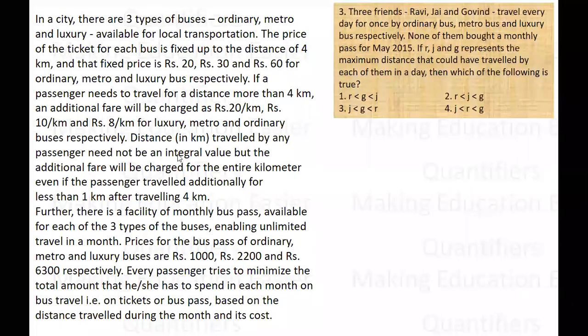Now this question says there are three friends, Ravi, Jay and Govind. They travel every day once by ordinary, metro and luxury bus respectively. Respectively is written, that means Ravi travels by ordinary bus, Jay travels by metro, and Govind travels by luxury bus.